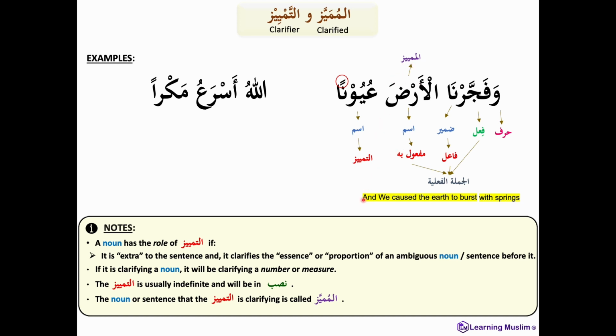So we can see this in practice by looking at the meaning of this verse again. And we caused the earth to burst with springs. So the earth to burst, that part of the sentence is vague and it's not too clear. But then the word uyuna comes to clarify what is meant by the bursting, and what's meant there is that the earth burst with springs.